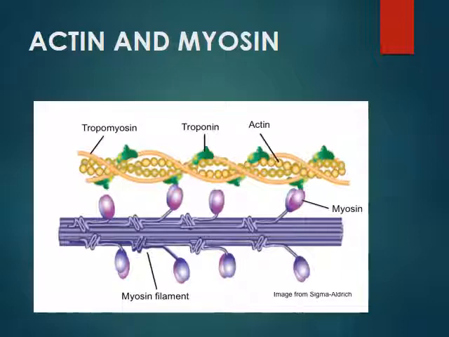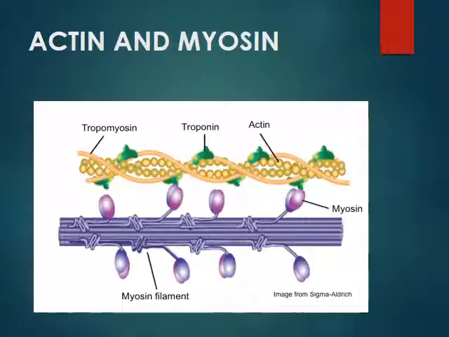Now we come to the thick filament. This is the thick filament that mainly comprises the protein known as myosin. What is the structure of the myosin here? The type of myosin present in the muscle is a very large protein consisting of two identical heavy chains and two pairs of light chains.